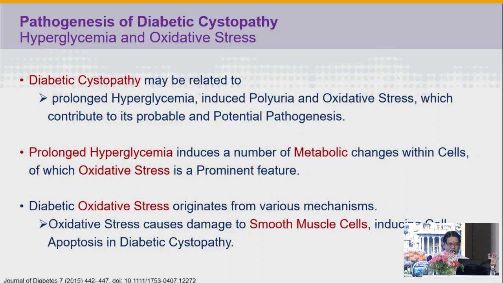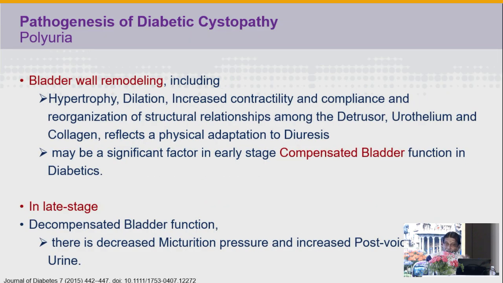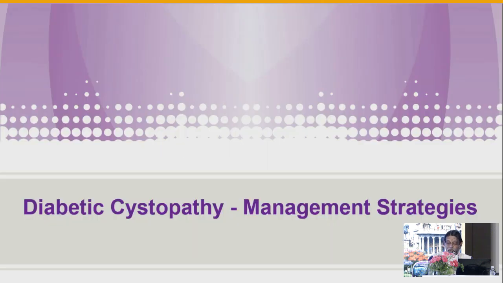So diabetic cystopathy may be related to prolonged hyperglycemia. Hyperglycemia in turn induces a number of metabolic, structural and functional changes, as well as oxidative stress, and oxidative stress causes damage to the smooth muscle cells. Bladder remodeling includes hypertrophy, dilation, and increased contractility as well as compliance. In the late stage, decompensated bladder function, there is reduced micturition pressure and increased post-void residual urine.